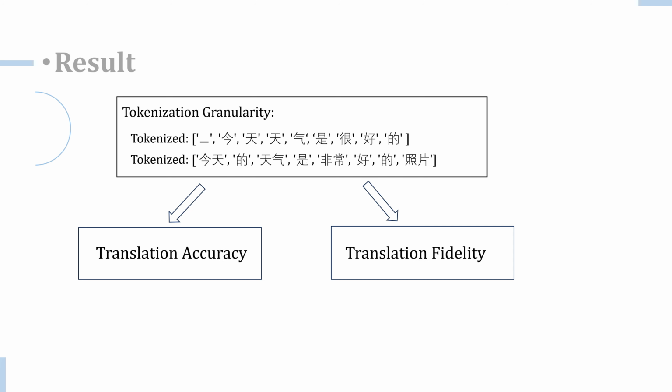At the same time, we also observed that the two translators we trained have different tokenization granularity. One tokenizes at the character level, while the other tokenizes at the word level. The character-level tokenization is similar to GPT's tokenization method, which needs to learn relationships between tokens and construct multi-character words. On the other hand, the word-level tokenizer groups tokens by words and forms sentences.